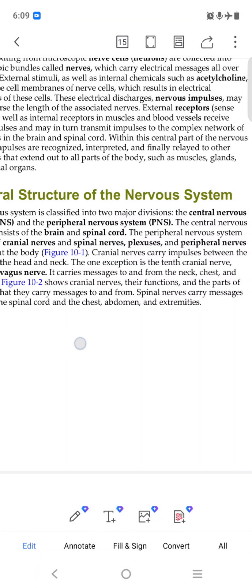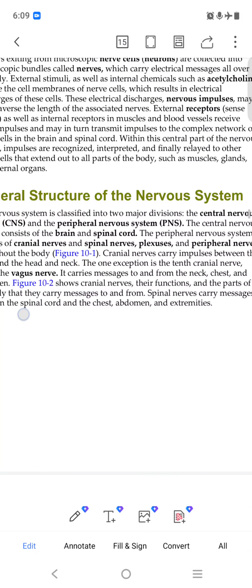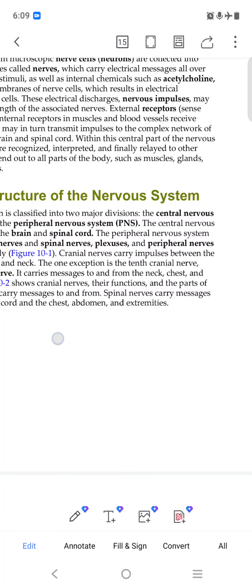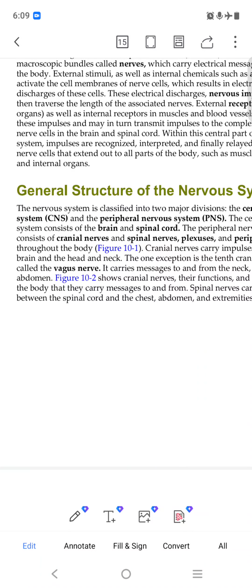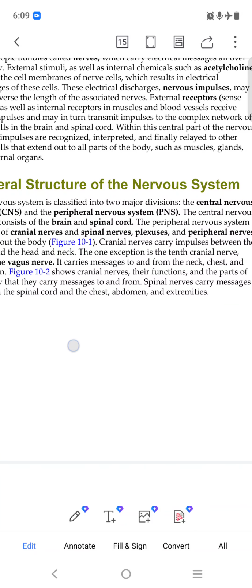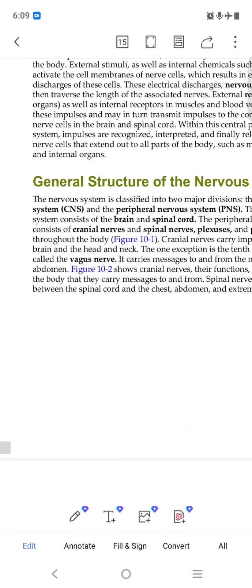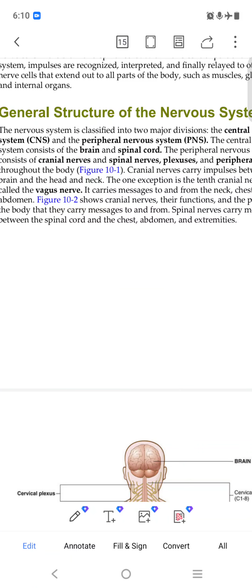The peripheral nervous system consists of cranial nerves, spinal nerves, plexus, and peripheral nerves. That is our peripheral nervous system. We will see it in the diagram, then we will understand it better. The one exception is the 10th cranial nerve called the vagus nerve. It will come in the diagram, then we will understand it better.